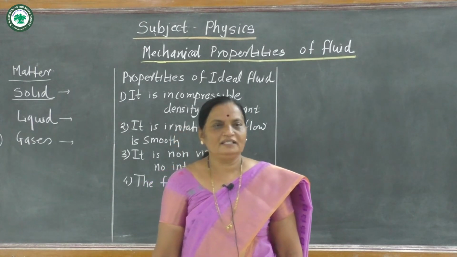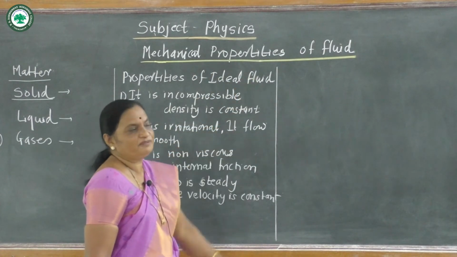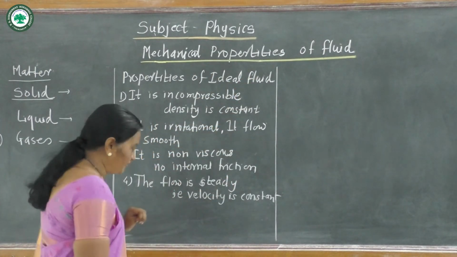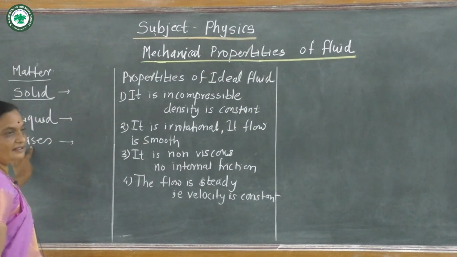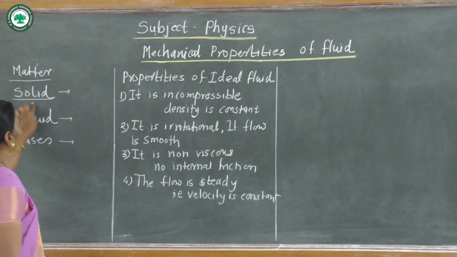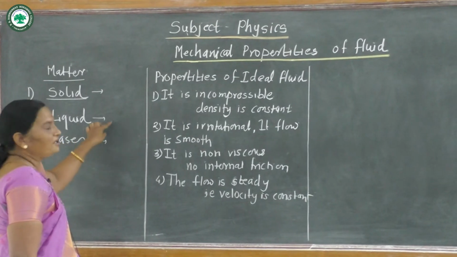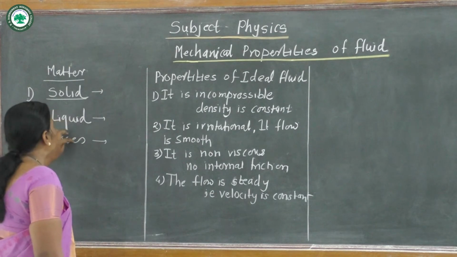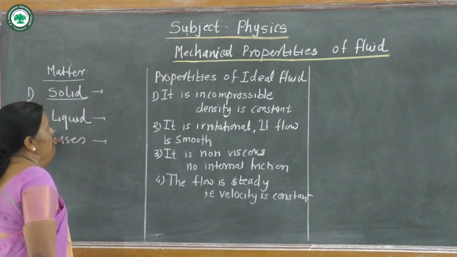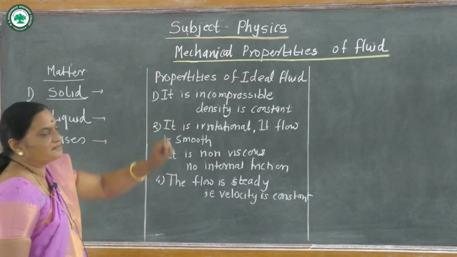Today we study the physics chapter, second chapter, mechanical properties of fluid. We know matter consists of three types: solid, liquid, and gases. Solids have definite shape and size. Liquid and gases do not have definite shape and size. Therefore, according to this property, liquid and gases are called fluids. Liquid and gases collectively are called fluids.